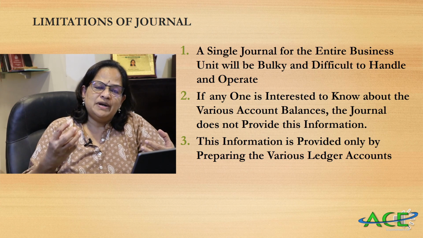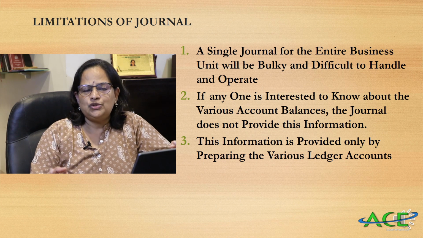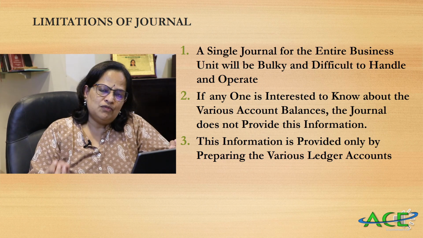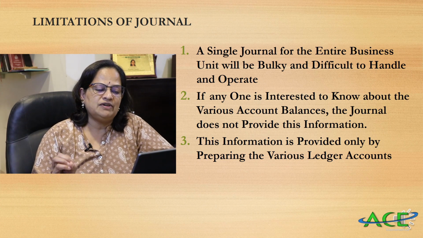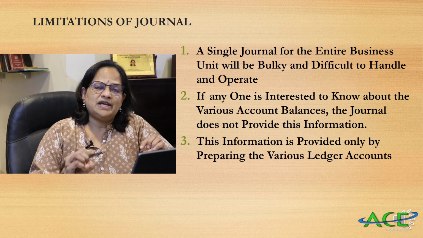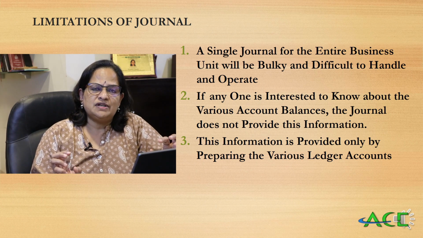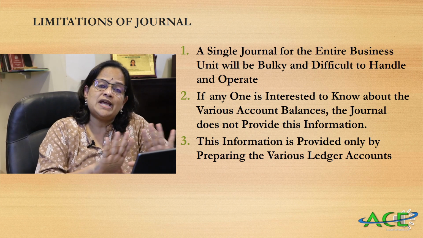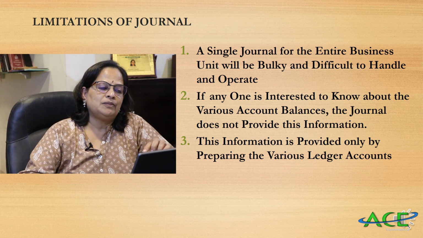Now, if anybody is interested in knowing anything about that, if you are following the manual system, I told you now we are not following the manual system, it will be difficult to check. Page numbers, turning the pages, searching, it will be difficult. Now with the help of the ledger, we can get immediate information. Whereas immediate information from a journal is difficult, because the journal is more explanatory, whereas from the ledger we can get the information at one shot. So this is what I wanted to explain with the help of the journal, the theoretical part.